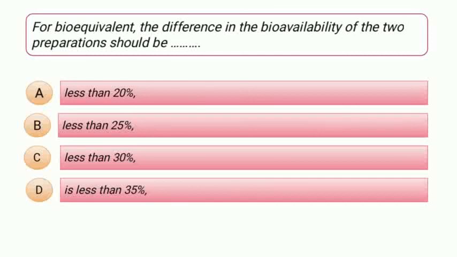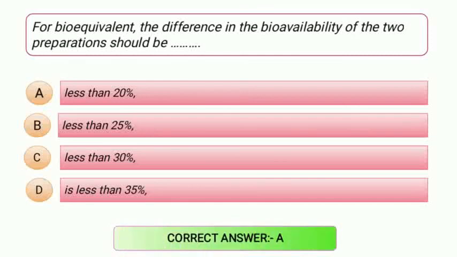Therefore, the correct answer of this question is option number A, that is less than 20%. So it could be understood that bioequivalent preparations are biologically equivalent, and they are going to produce similar plasma concentration, right?